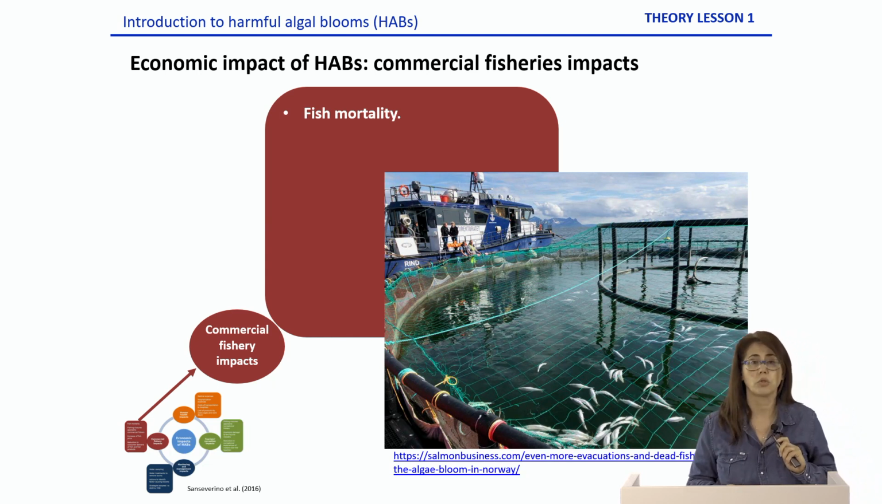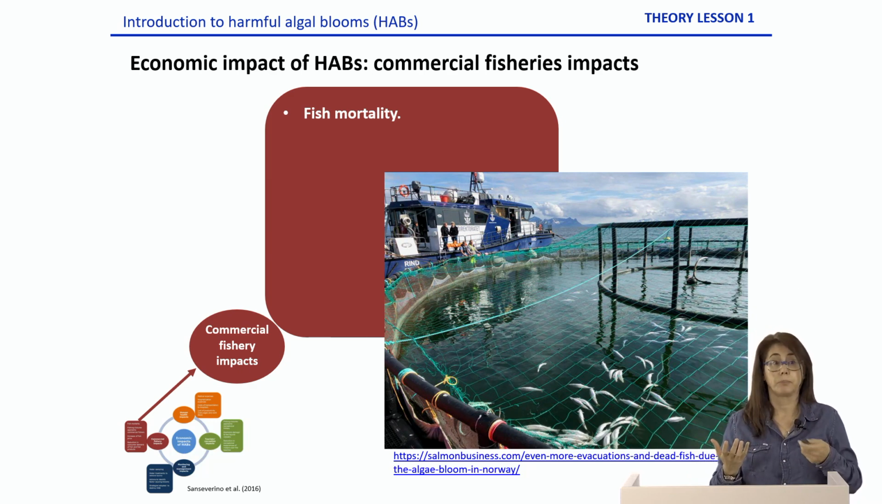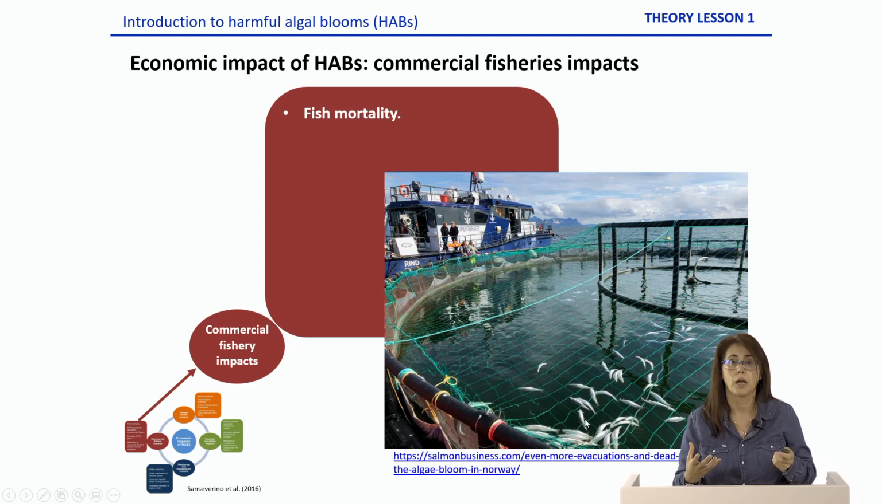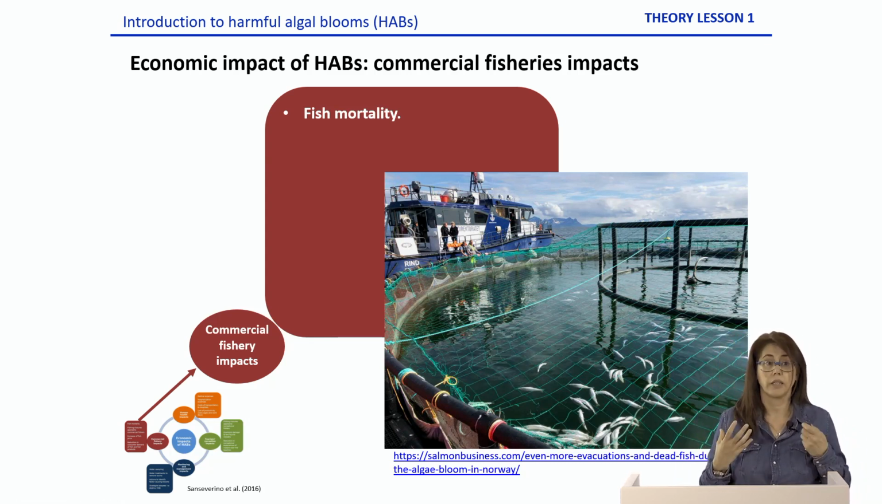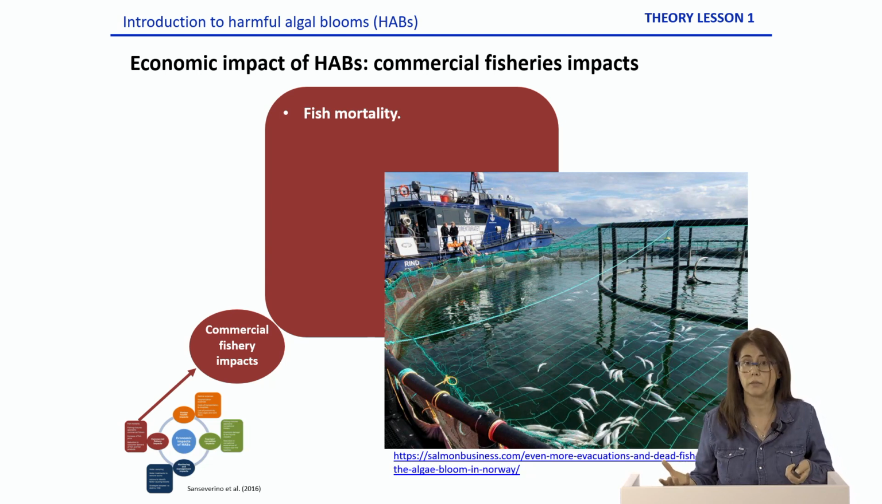Harmful algae blooms can have an economic effect on commercial fisheries. First, because they can kill fish. Let's imagine we have a fish farm, an aquaculture farm like this one. This is a salmon farm in Norway that was affected by a toxic bloom. And what happened was that a lot of salmon died. And if our fish die from our aquaculture farm, of course we will lose a lot of money.